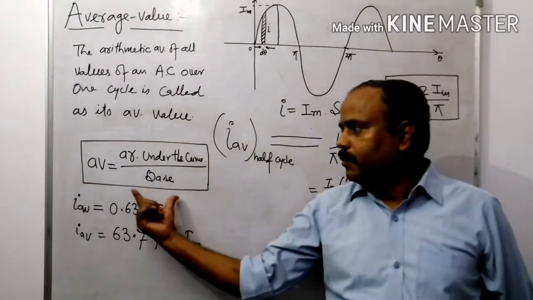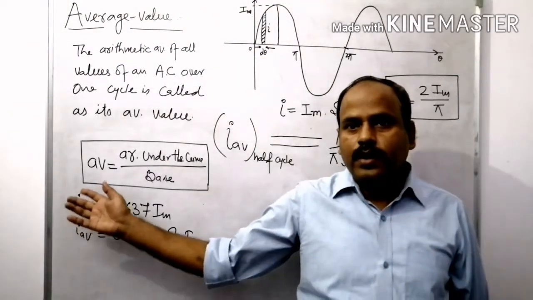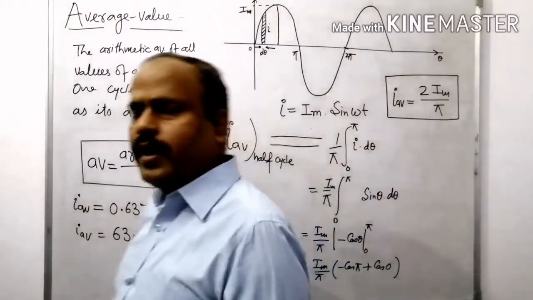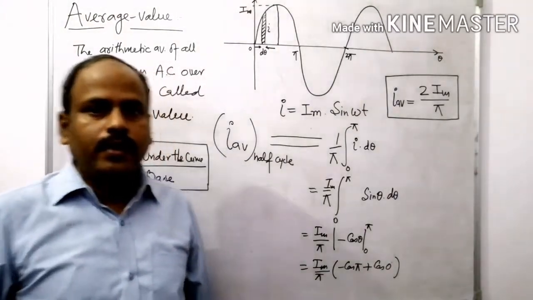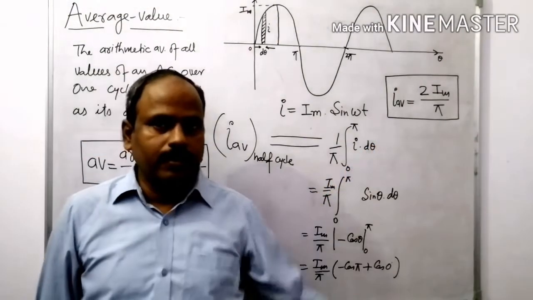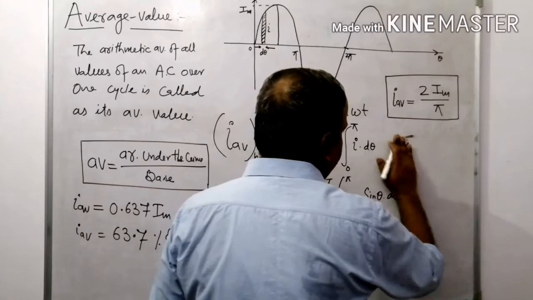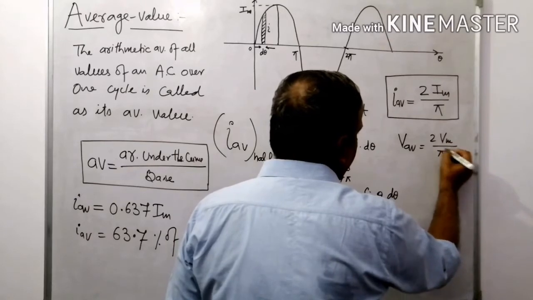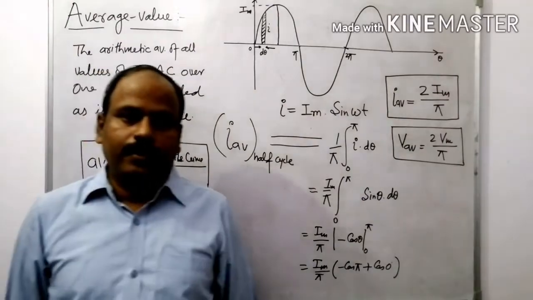And here a very simple formula is given for the calculation of average value, that is average value is equal to area under the curve divided by base. We can calculate by this formula the average value of anything, not only for the sinusoidal wave, for any wave we can calculate the average value for the given quantity. And here for the sinusoidal wave, I average is equal to 2I maximum divided by pi, or in the case of the voltage, V average, that is 2V maximum divided by pi in case of sinusoidal voltage, right?